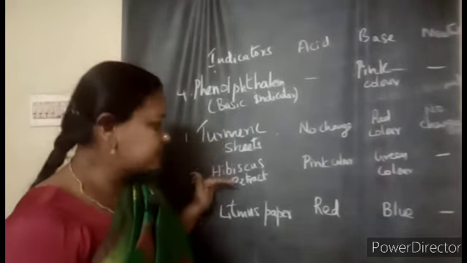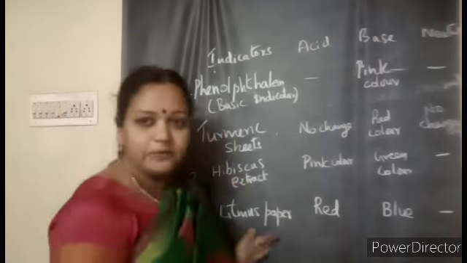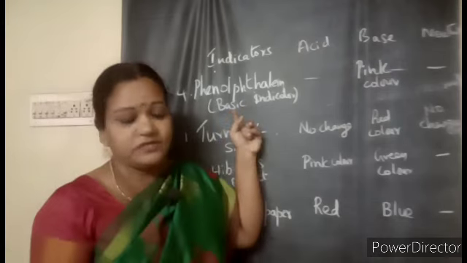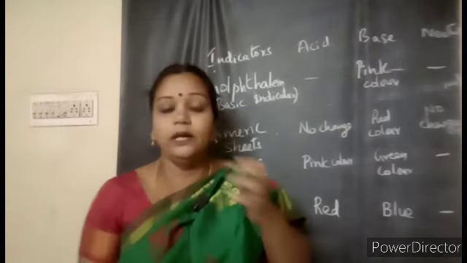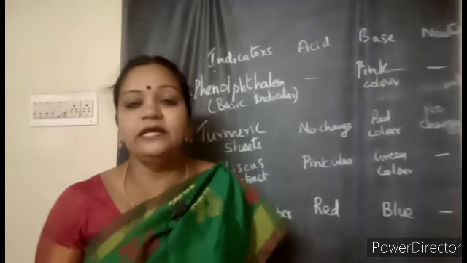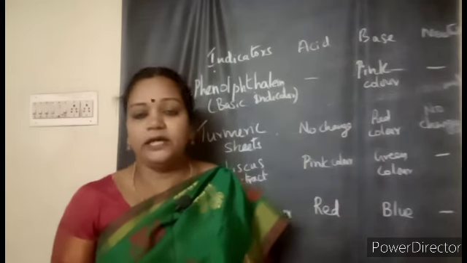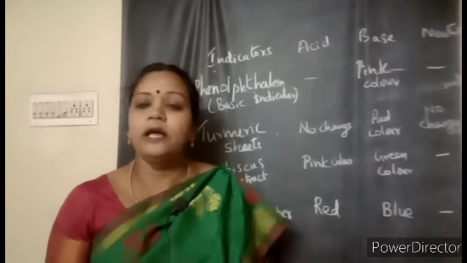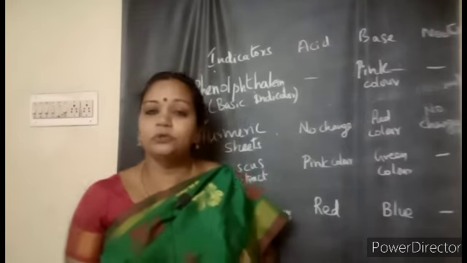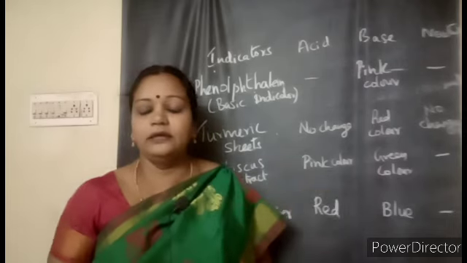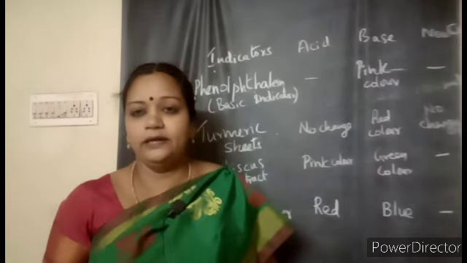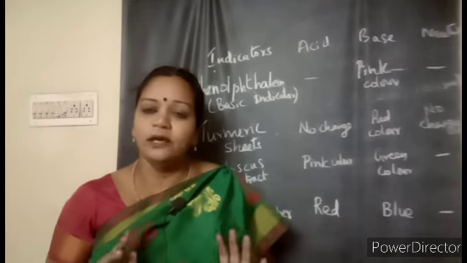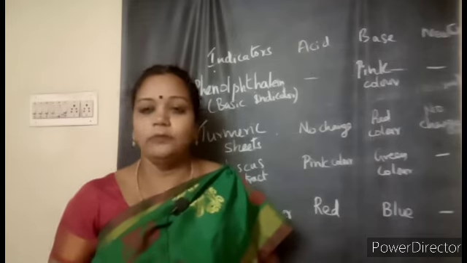Turmeric sheets, hibiscus extract I have shown you, litmus paper you had seen in the visual images, and also phenolphthalein in visual images. By the color changes they show, they will indicate whether the substance you have taken has acidic or basic property. Yes children, all this you can try on your own and tabulate it. The tabular column is there in your textbook. Just filling in your textbook tabular column is more than enough for you to learn about this lesson.